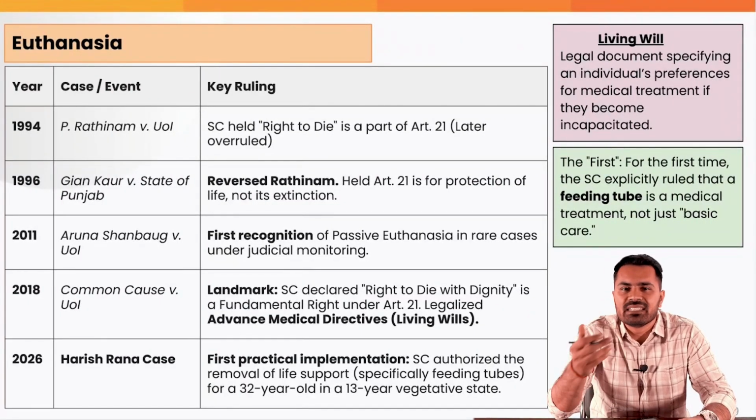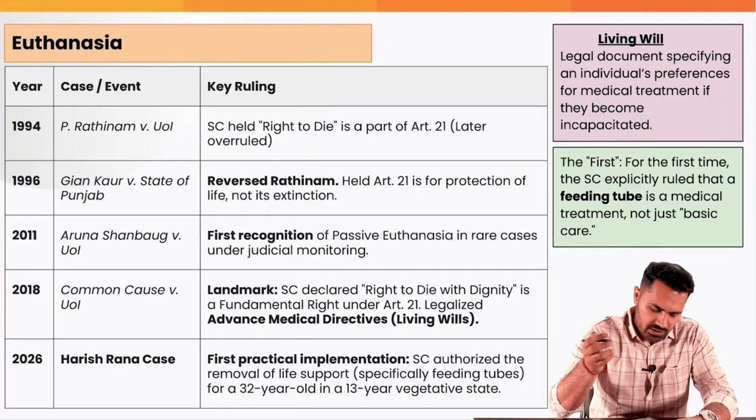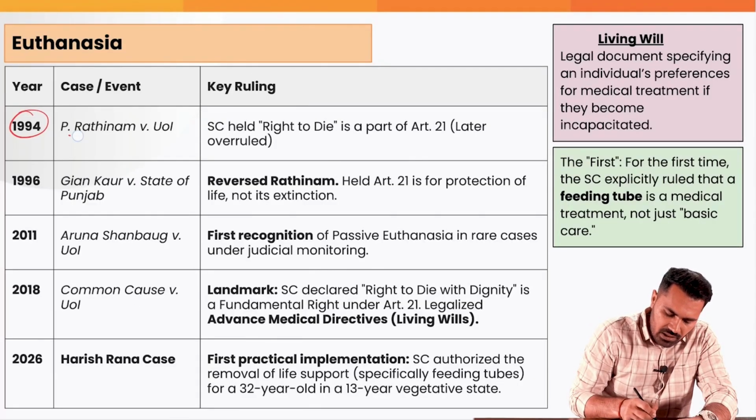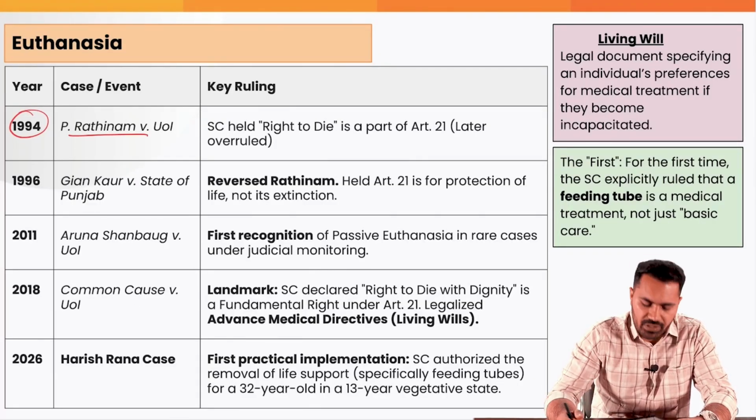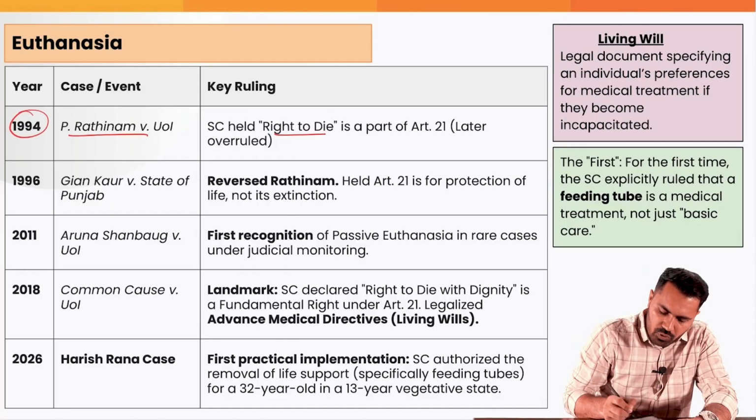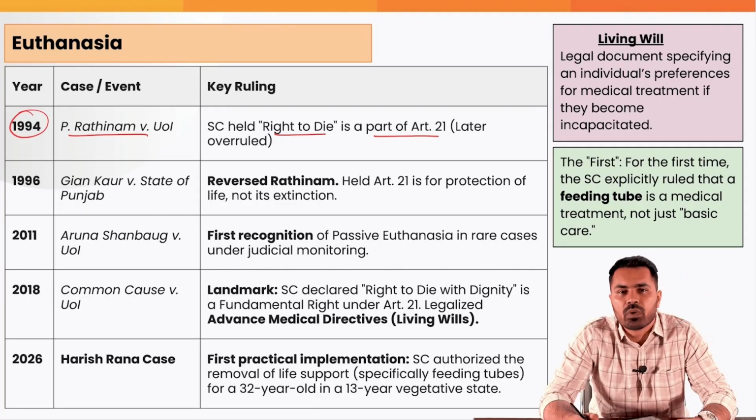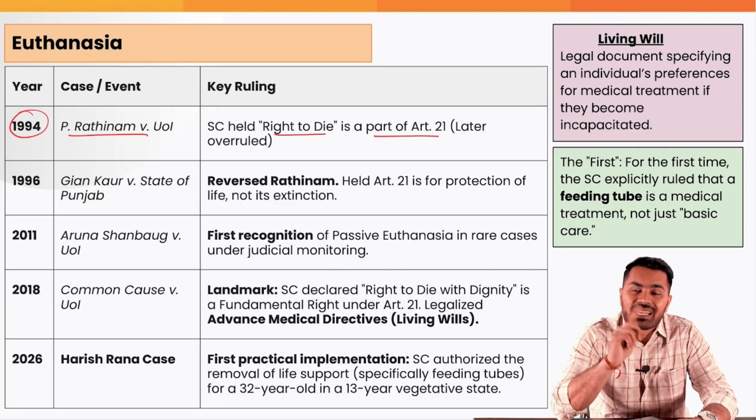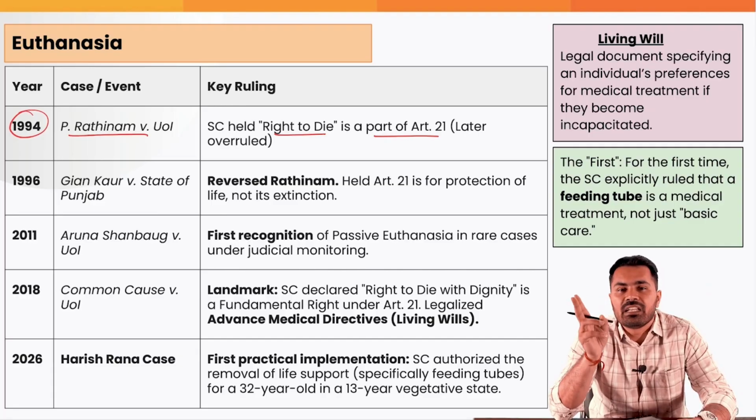What were the different cases in which the Supreme Court talked about passive euthanasia? First, in 1994 in the P. Rathinam case versus Union of India, the Supreme Court held that the right to die is part of Article 21 of the right to life. The Supreme Court recognized this in 1994.